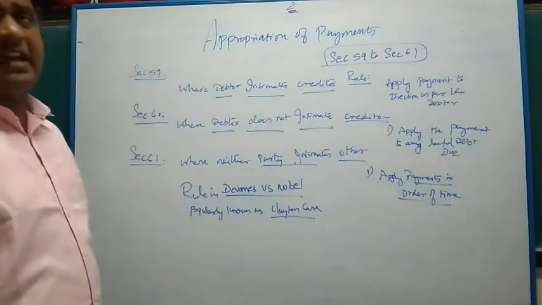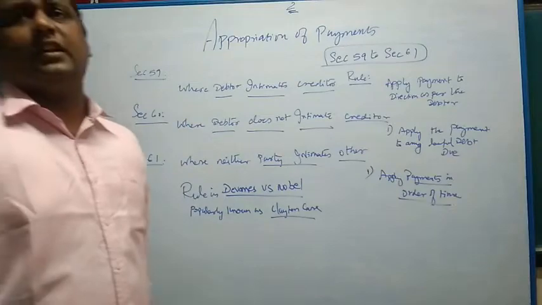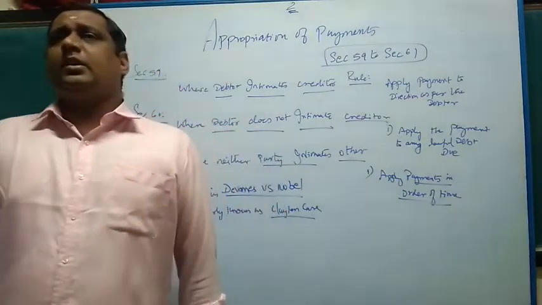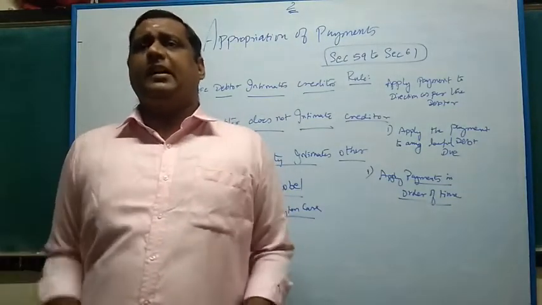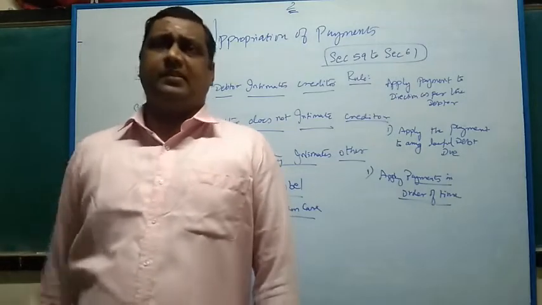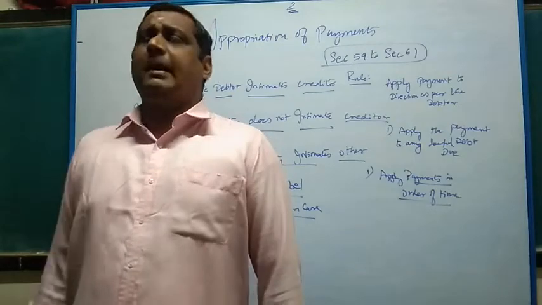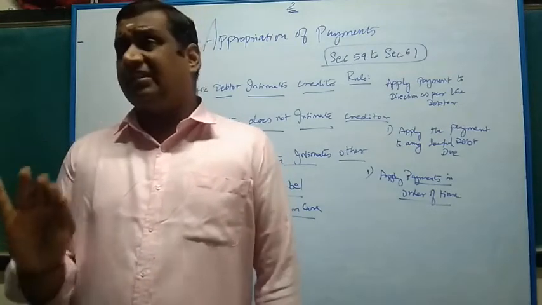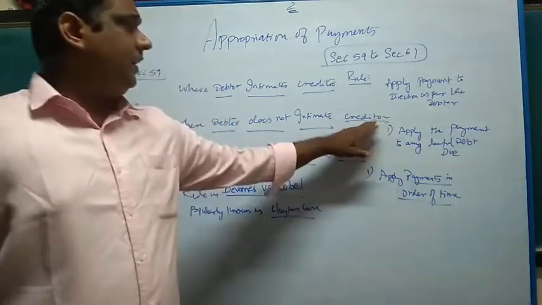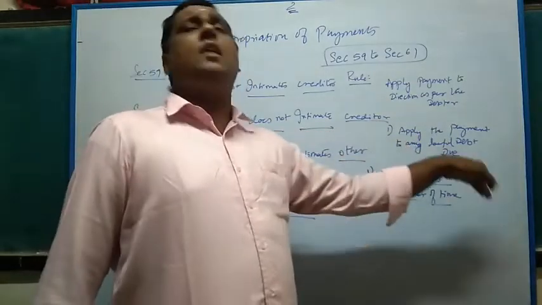Second part of it, section 60. Suppose the debtor does not intimate to the creditor. He has 20,000, due to urgency comes there, meets the creditor, gives 20,000, and walks away. But the debtor doesn't specify which installment the payment should be applied to. What does the rule say? The creditor can apply the payment to any lawful debt.